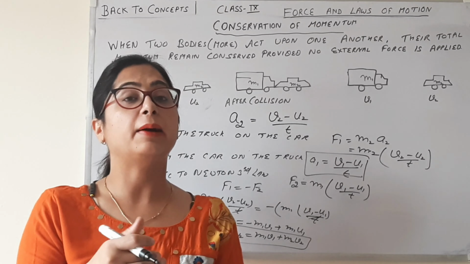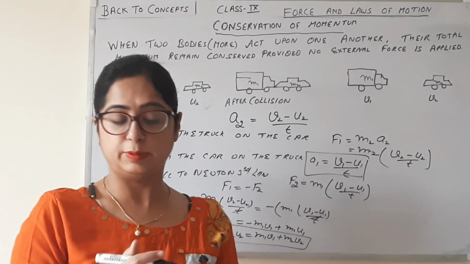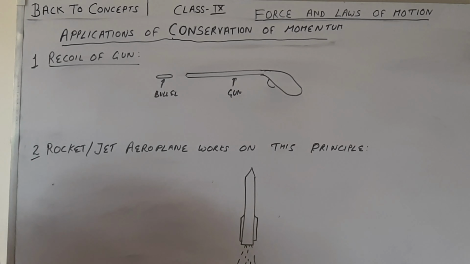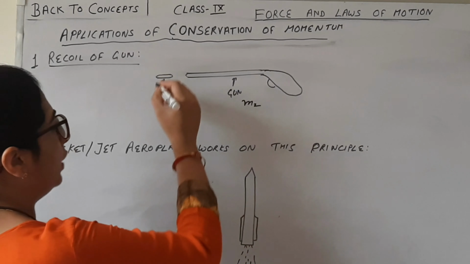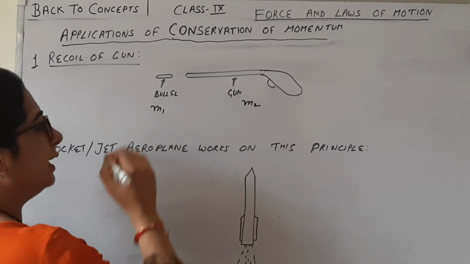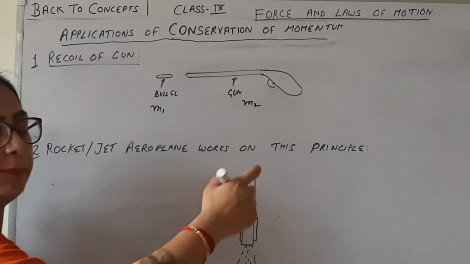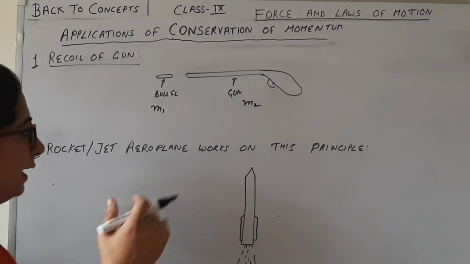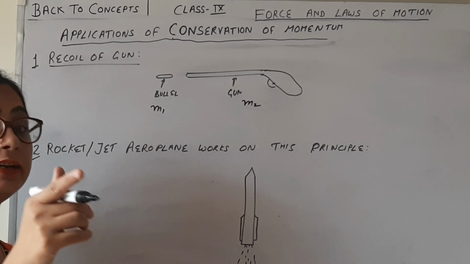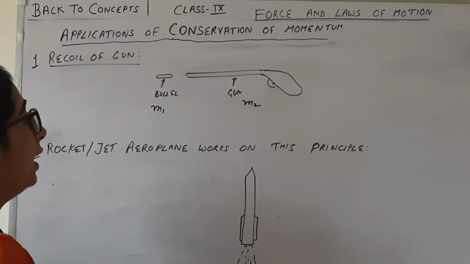So let's see some applications of the conservation of momentum. Now the first and most important application of the conservation of momentum is the recoil of a gun. Here let's take the mass of the gun as M2 and the mass of the bullet as M1. So what happens when we apply a force on the trigger? A high-speed bullet is fired from the gun.